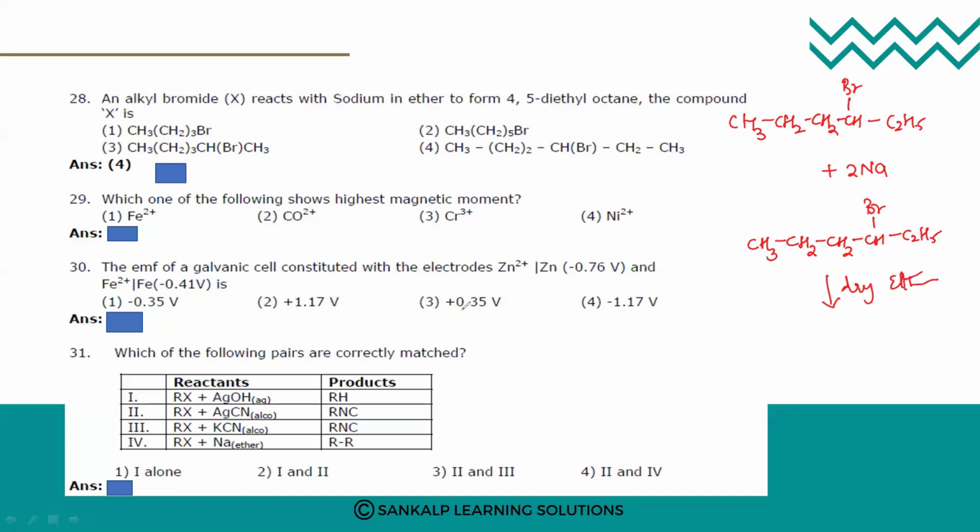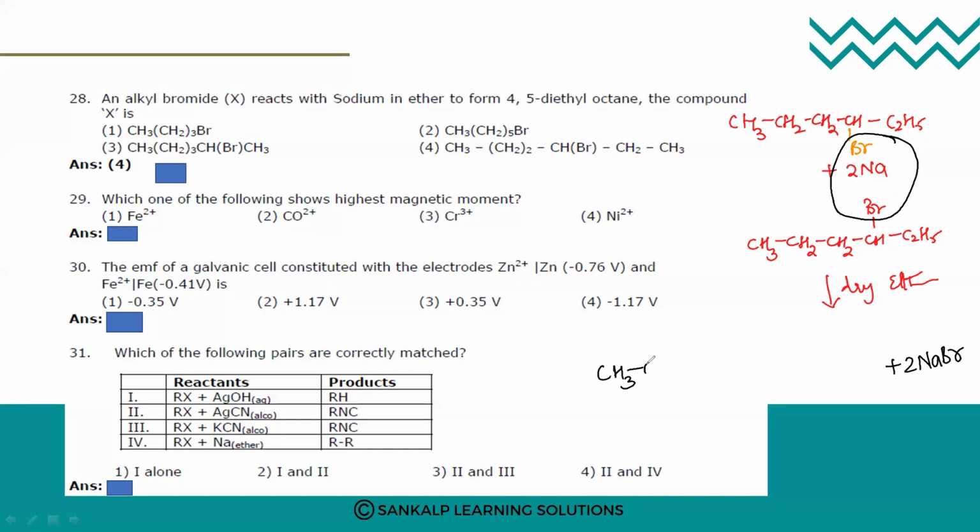So this is a Wurtz reaction, remember? What will be our byproduct? Let me write the Br here so it will be easy to understand: plus 2 NaBr, and this will get attached here.